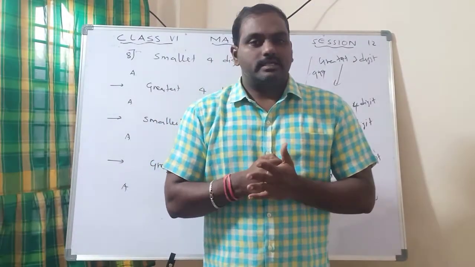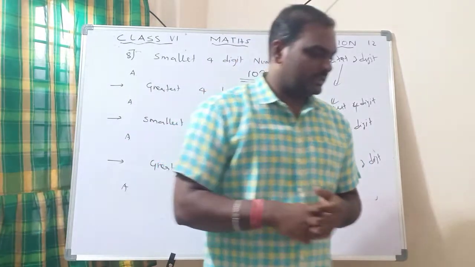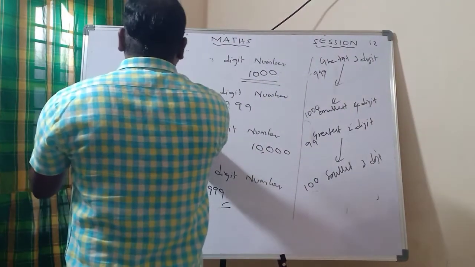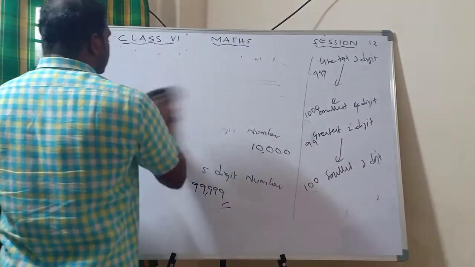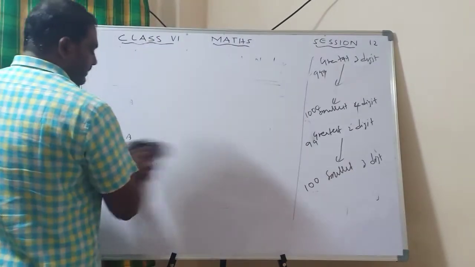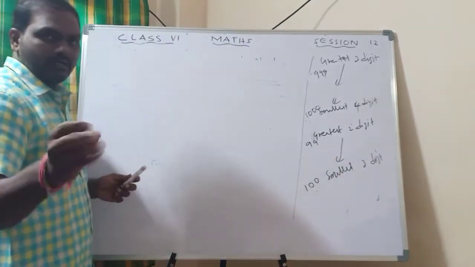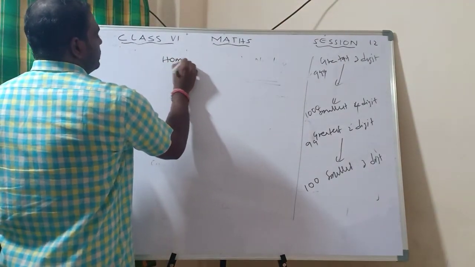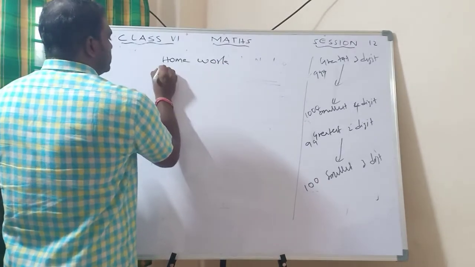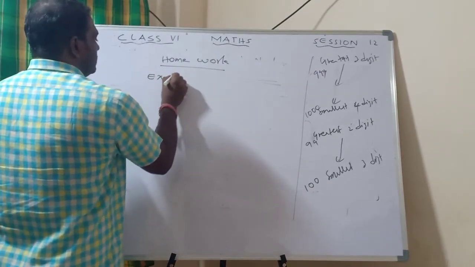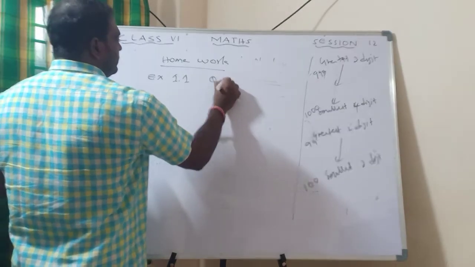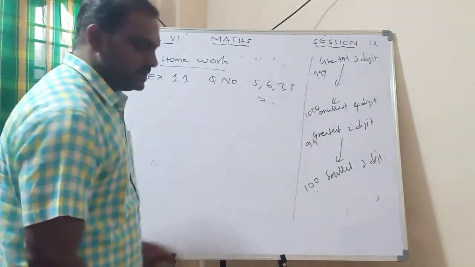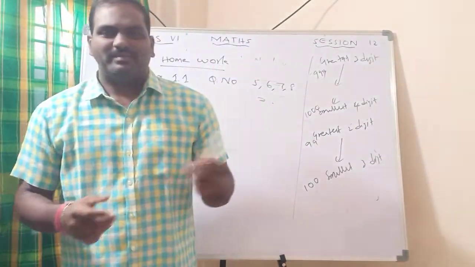In this session, I'll stop with this one. Your homework is these 4 questions. I'll write on the board, because some of the students mentioned that I did not mention the homework from the textbook on the board. So whenever I forget or do not mention it, whatever I explain in the class is the home assignment. So what is the homework? Exercise 1.1, question numbers 5, 6, 7, 8. This is your home assignment too. That's all. We'll meet in the next session. Bye.